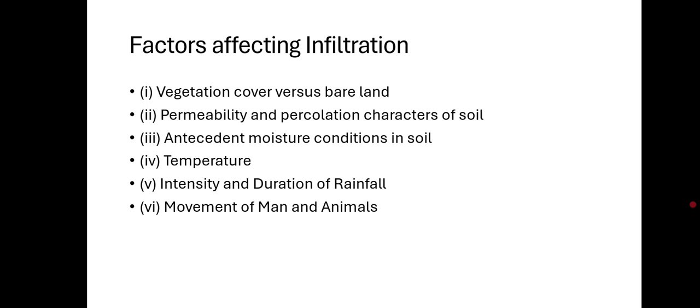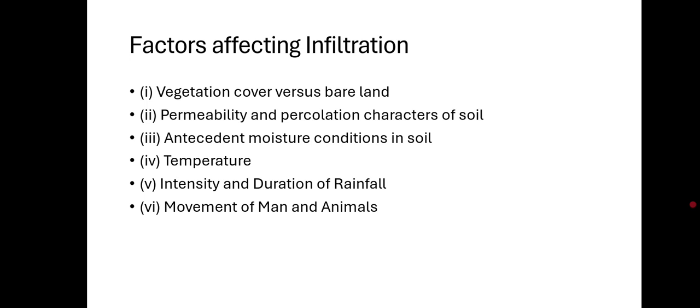Antecedent moisture condition in soil. Antecedent means the moisture is already in the soil before it starts raining. Wet soil slows infiltration. If the ground is already wet, it cannot absorb much more water, so the infiltration rate is low. Dry soil has fast infiltration. When the ground is dry, there is a big difference in pull between the wet top and dry bottom. This suction force combined with gravity makes water soak in very quickly. Because of this, the first rain of the season soaks into the ground much faster than the second rain.